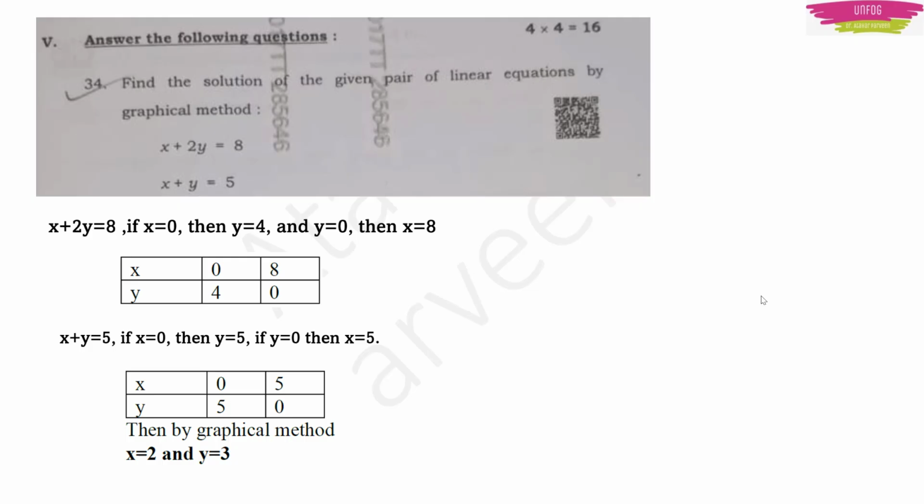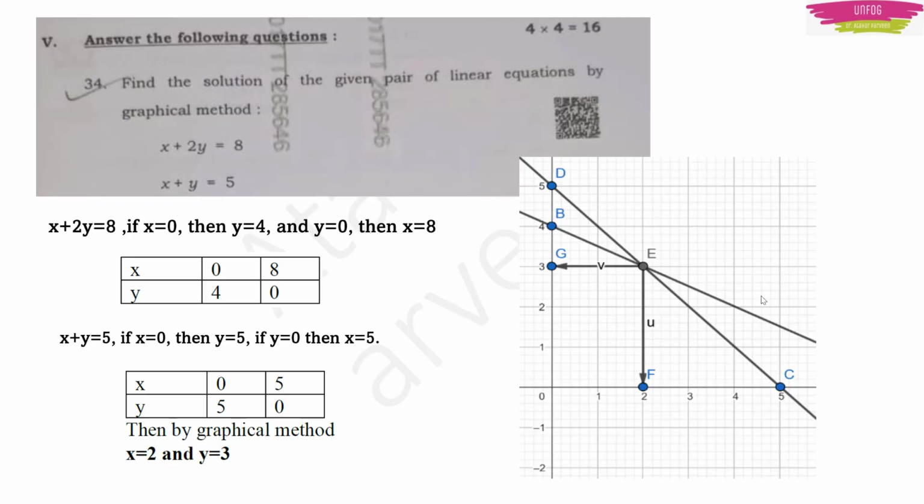Now these points you have to plot on a graph. If you plot on a graph, then this pair of linear equations will meet at a point. That point, if you see the value on the y-axis and on the x-axis, will give you the x value and y value. Okay, this is your graphical method. You can solve linear equations easily like this. So here x is equal to 2 and y is equal to 3. Okay.